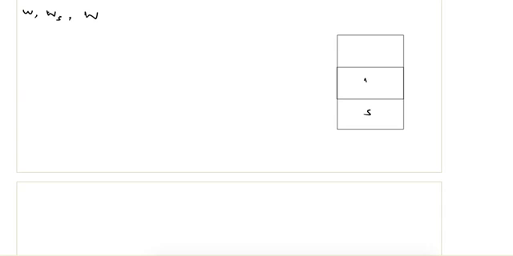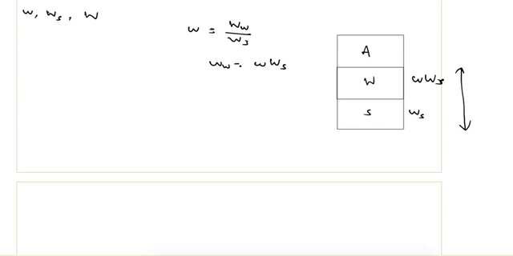It is solid, water, air, and we know water content is equal to the weight of water to the weight of solids. So if it is Ws, then the weight of water is equal to water content times the weight of solids, w times Ws. This is Ws, and this is also equal to the total weight.